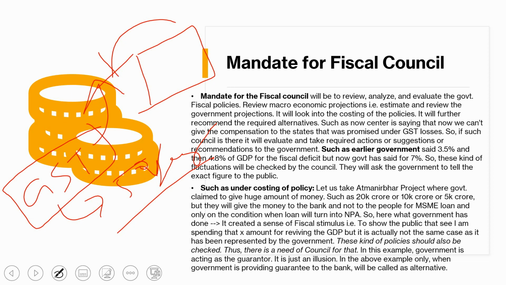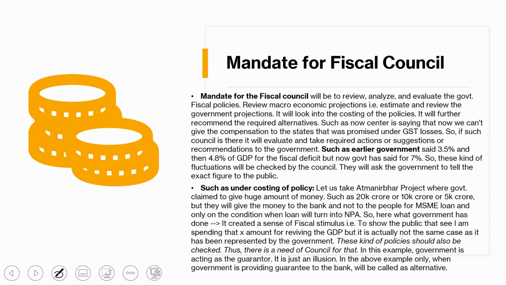Here, if there were a fiscal council, it would check all the money with the central government. The fiscal council would check and say, no, the government has money right now, you can compensate the states, or you can compensate about 20% or 50%.